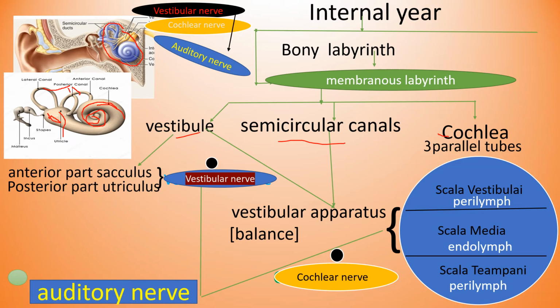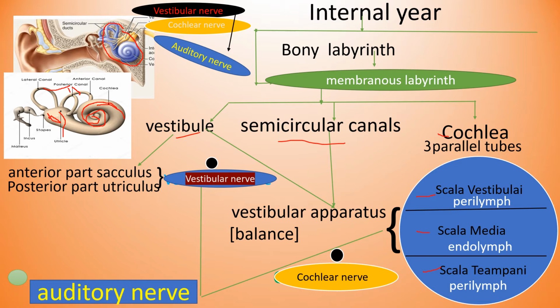Those are scala vestibuli, scala media and scala tympani. Scala vestibuli and scala tympani are filled with perilymph, scala media is filled with endolymph.